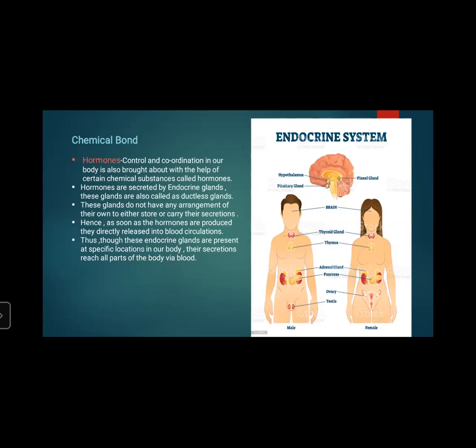It is very important that hormones are secreted only in the required quantity, and there is a special mechanism which controls the quantity and timing of hormone secretion. For example, whenever there is an increase in blood glucose level, certain cells in the pancreas get stimulated, and as a response, they release a greater quantity of insulin inside our body.